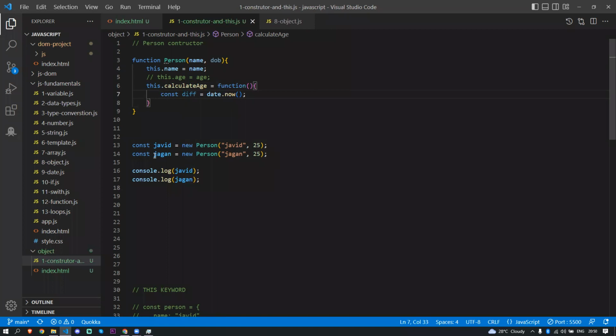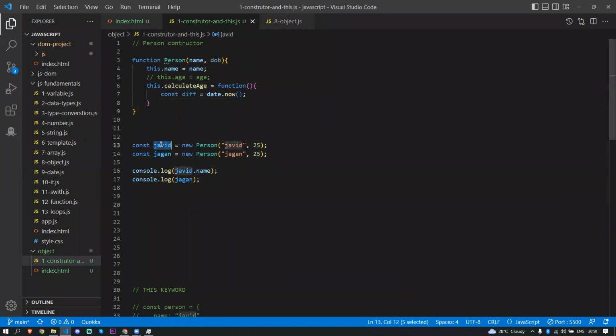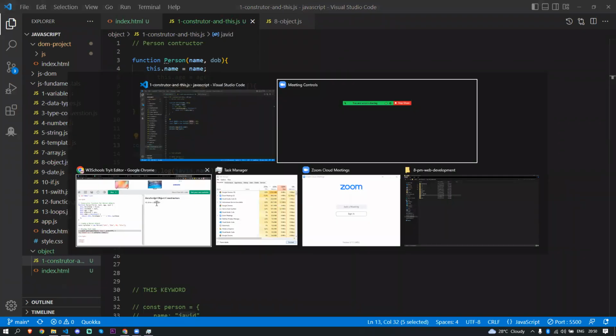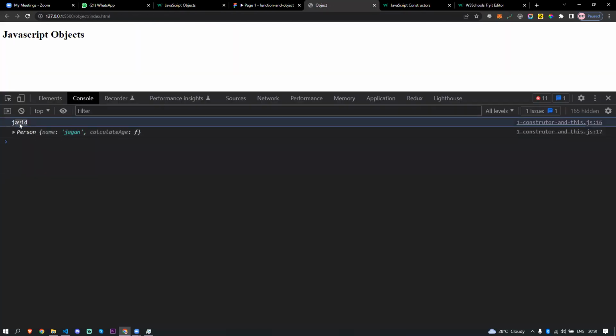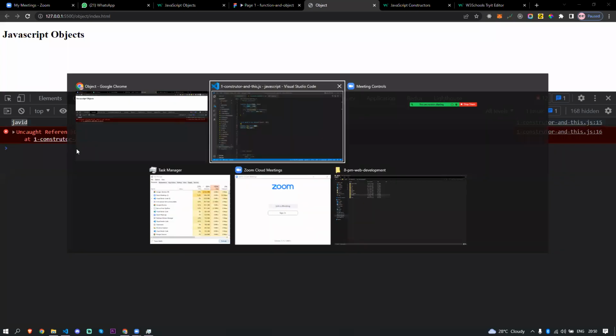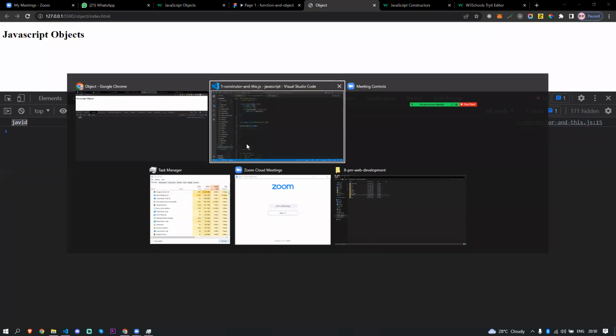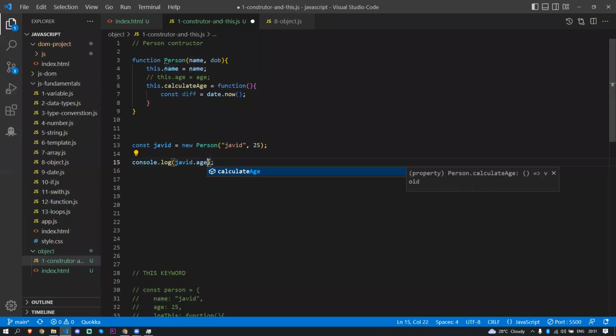For example, if I come back here, I can access Javed dot name here, because the Javed object now contains the name of the Javed. If I come back here, now I can see the Javed here, right? So I'll take this person. I don't need this one. So the Javed is an object, so it's going to look for the Javed object. So the Javed name returns Javed. Okay, perfect.